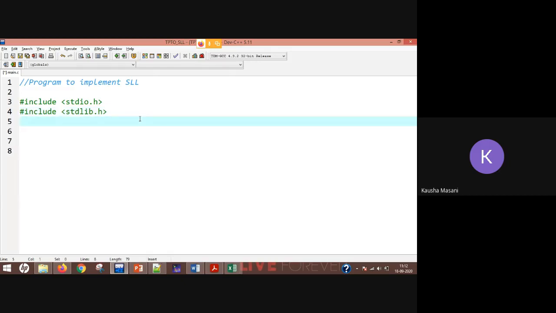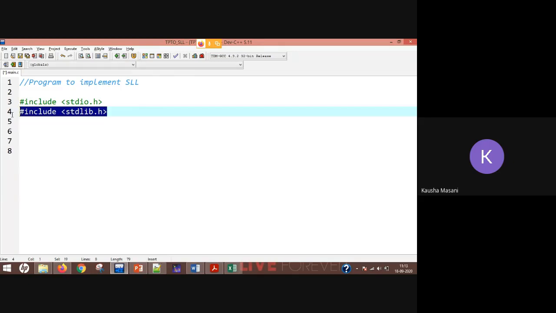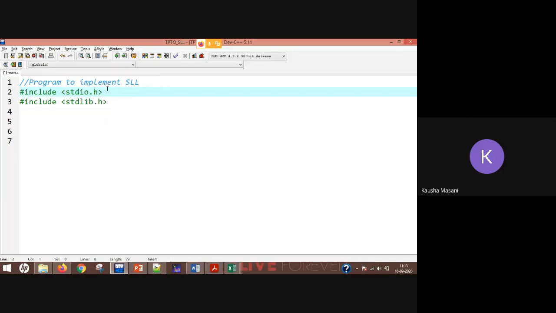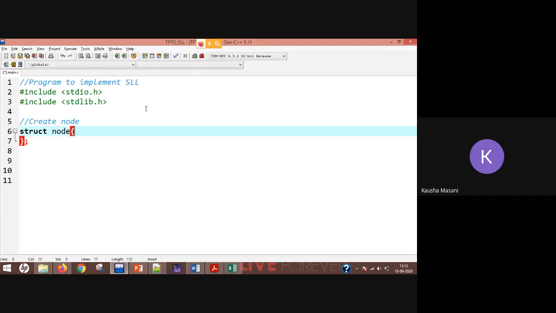Now as we are going to deal with dynamic memory allocation, inclusion of the standard library stdlib.h is necessary. Why? Because we are going to use dynamic memory allocation. So first of all, we are going to create your node. How? With the help of the structure data type. The keyword for that is struct. So Raj, you are right, the keyword for that data type is struct. So struct node.